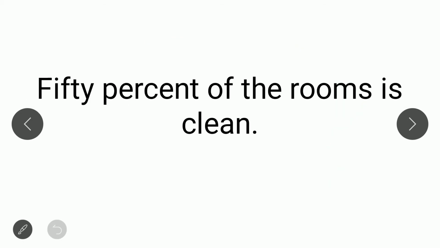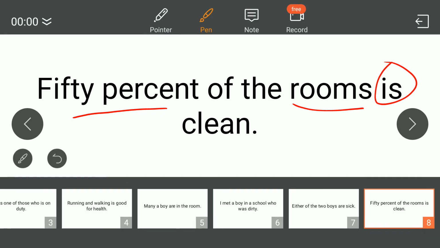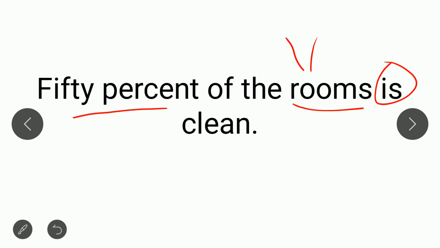The next one is: 50% of the rooms is clean. When we are saying 50% of the rooms, we are basically talking of more than one room. And when we are talking about more than one room, we have to use a plural verb with it. So there will be are instead of is.